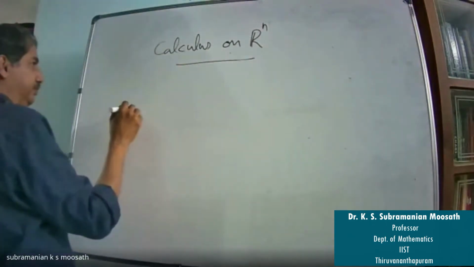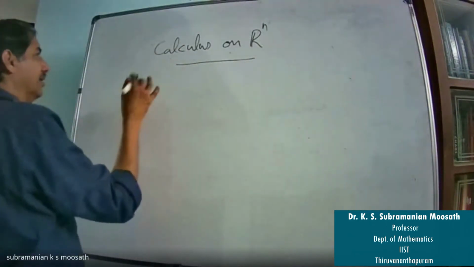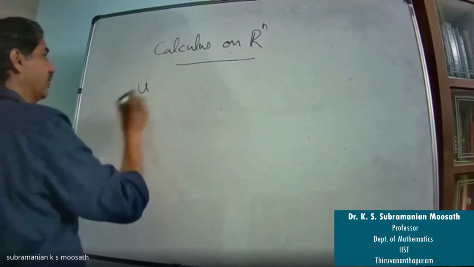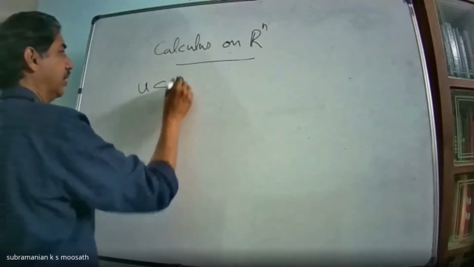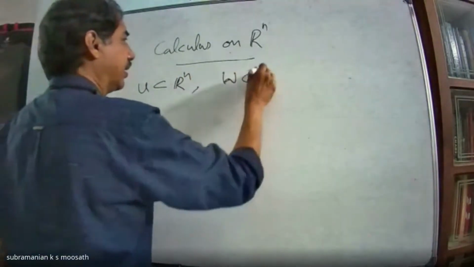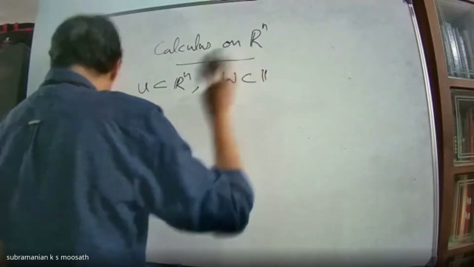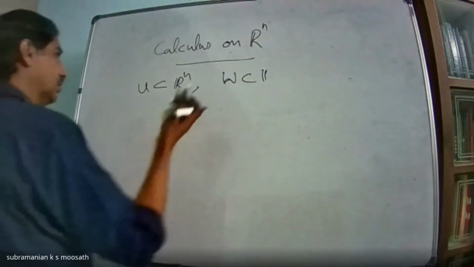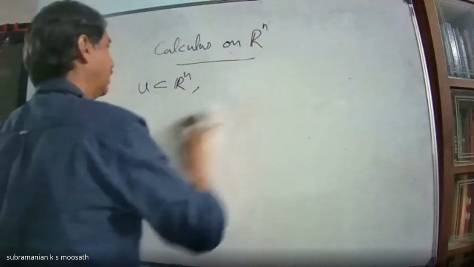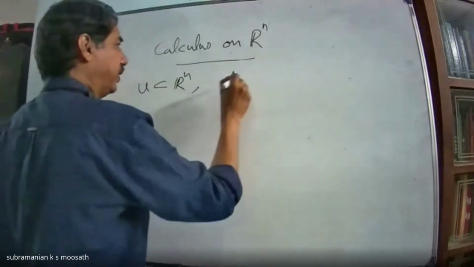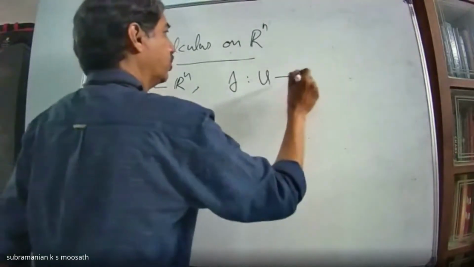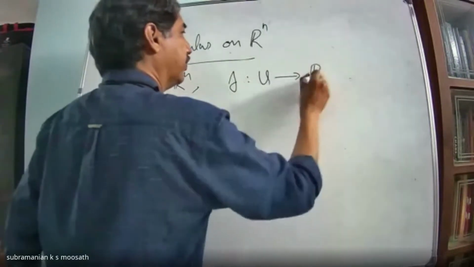Suppose I have some open subset U in Rn and W in Rn. Or I'll just start with U in Rn. Then let f be a function from U to Rn.